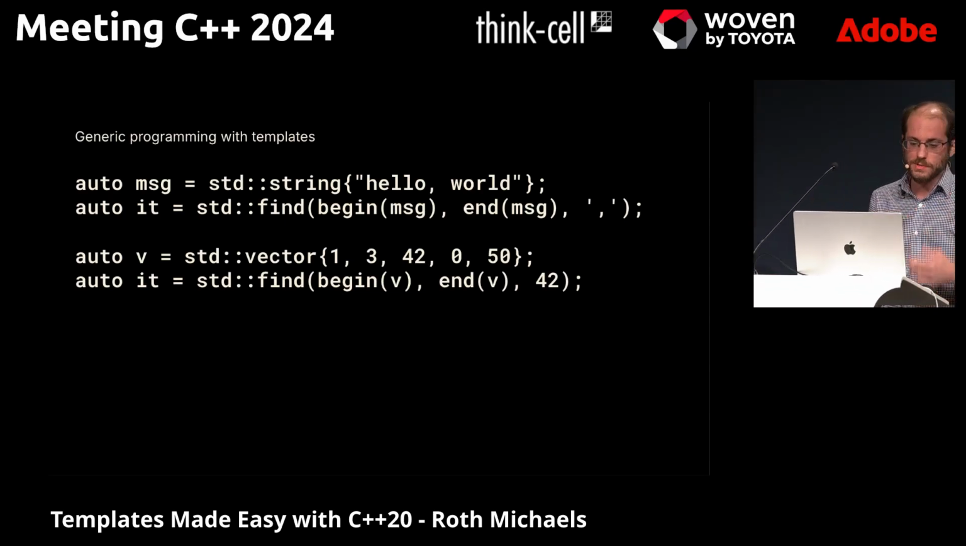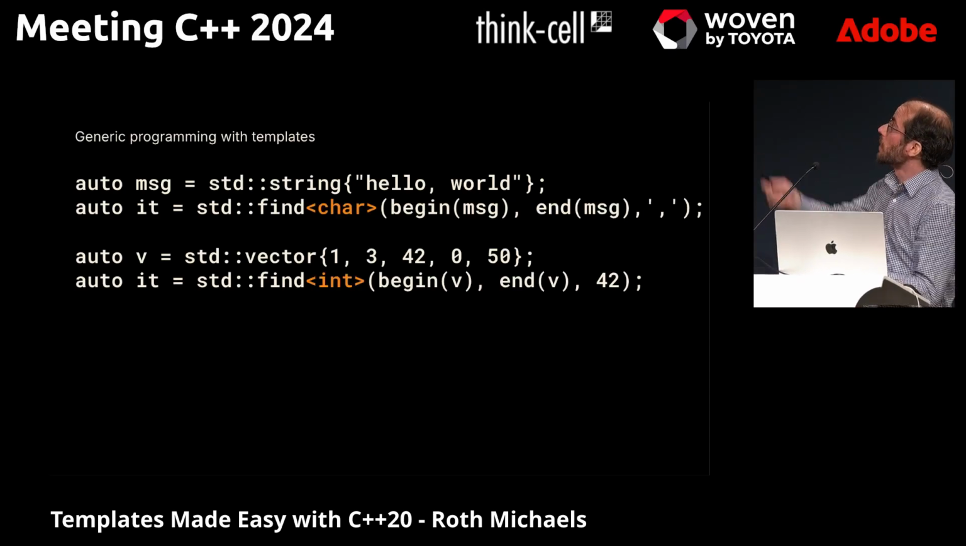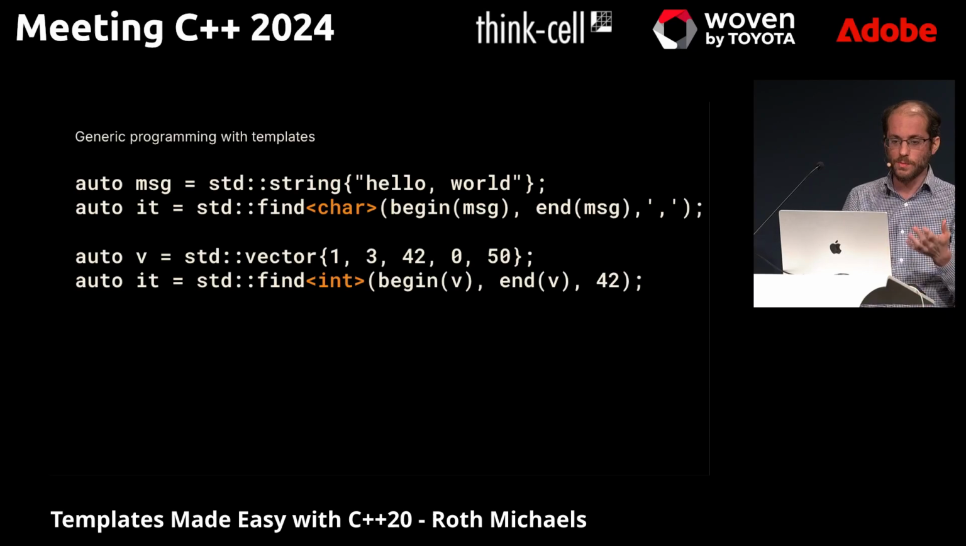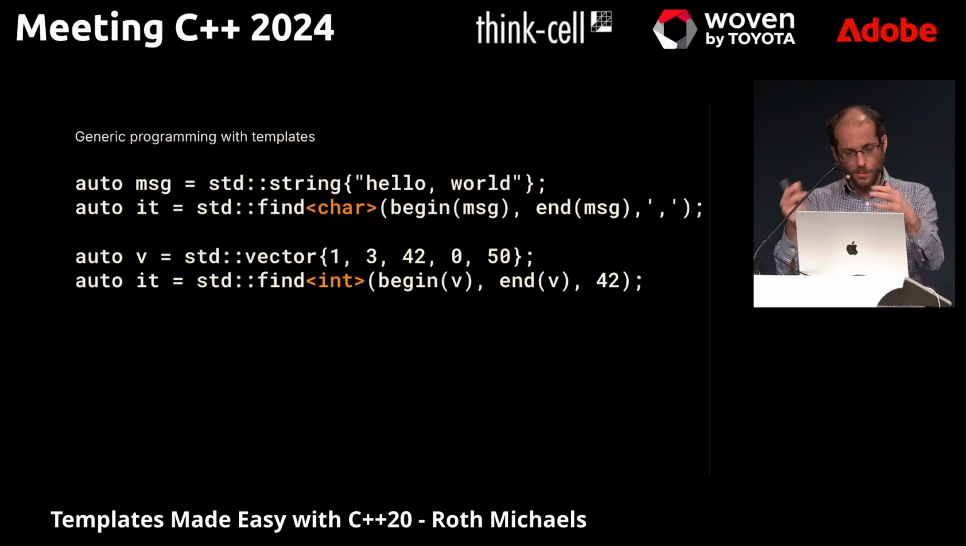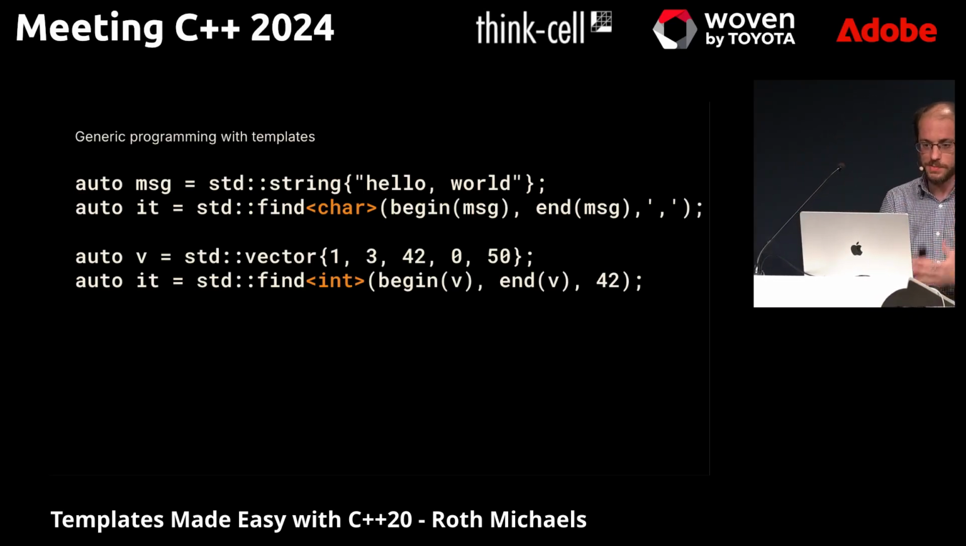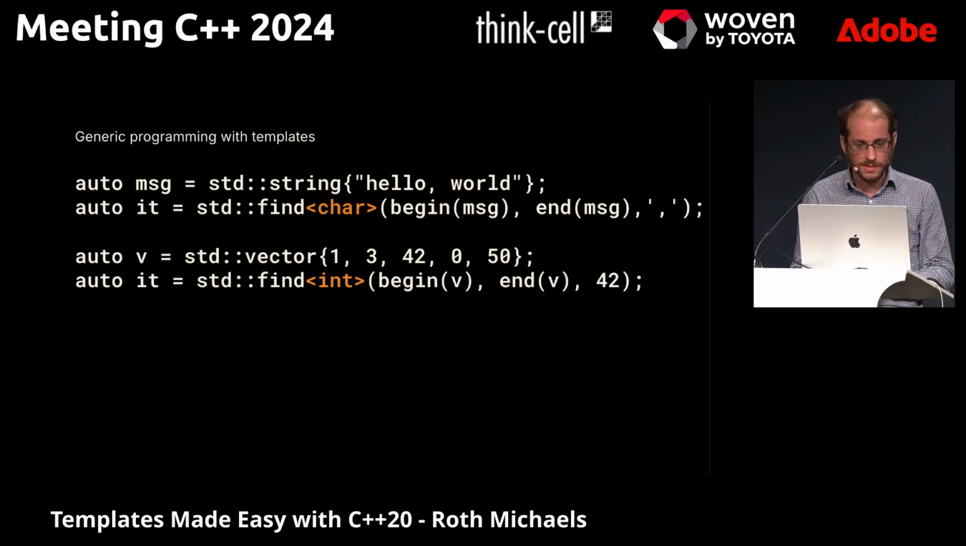This is implicit and deduced, but really these are templates. The first one is find searching on chars. The second one is find searching on ints. And this is going to work with any basic type, any of your types. You write one function, and it's going to work for any types that allow you to search from beginning to end and look for values. So that's what it was for.